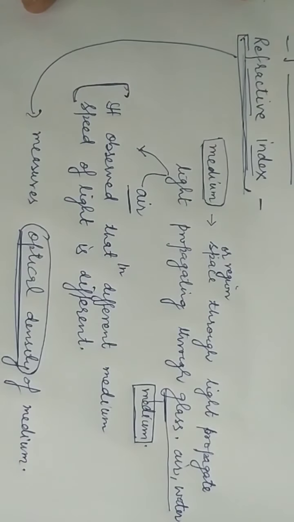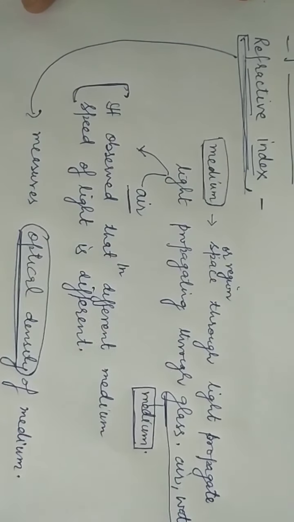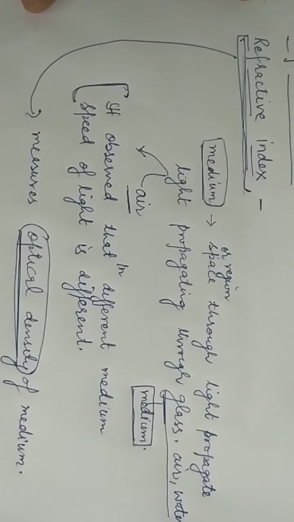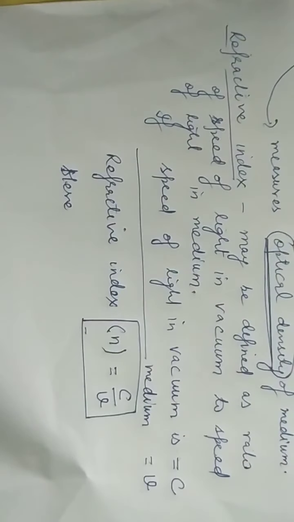Now we are going to define the term refractive index. Refractive index may be defined as the ratio of the speed of light in a vacuum to the speed of light in a medium.